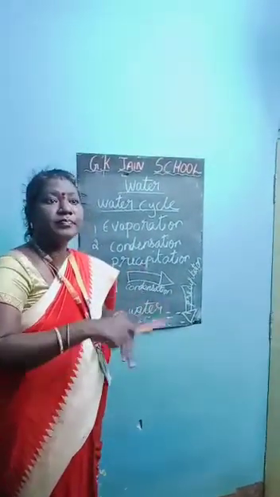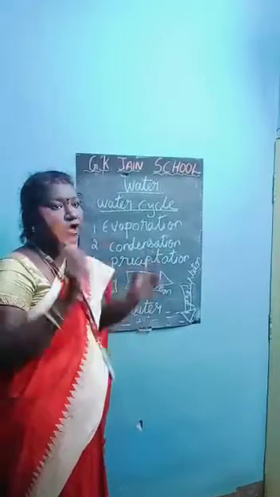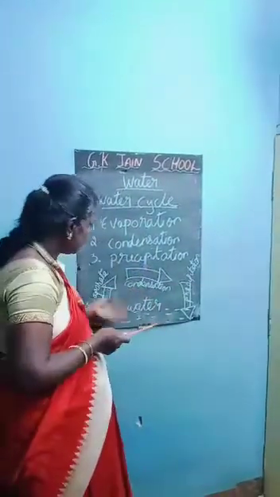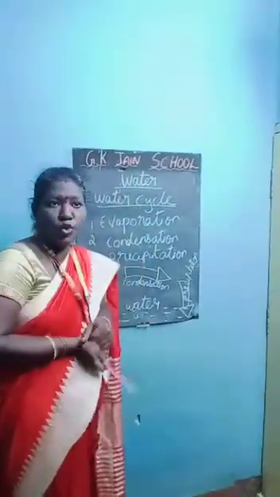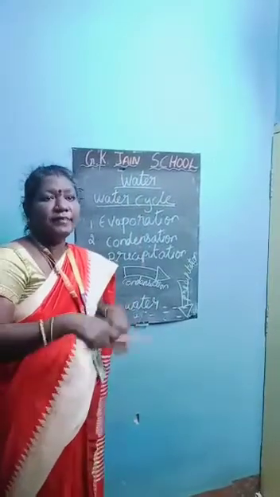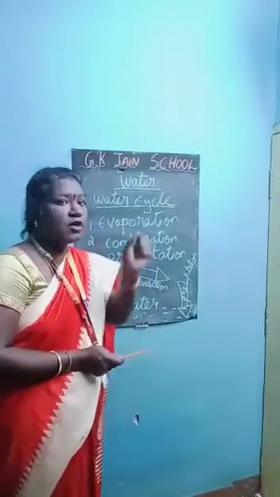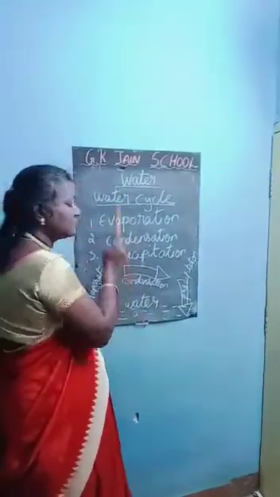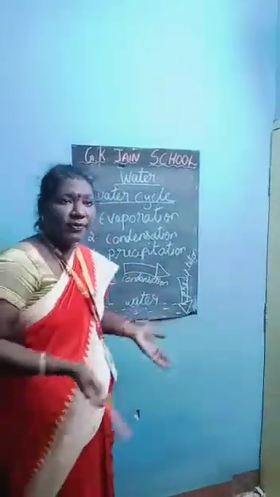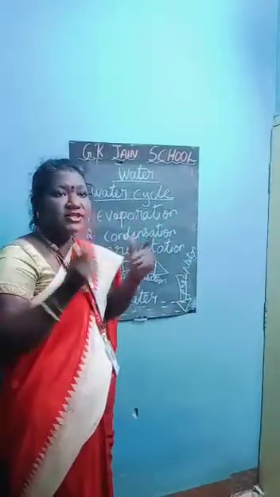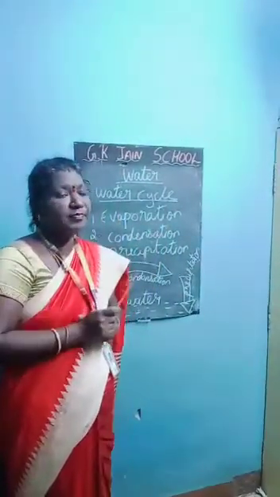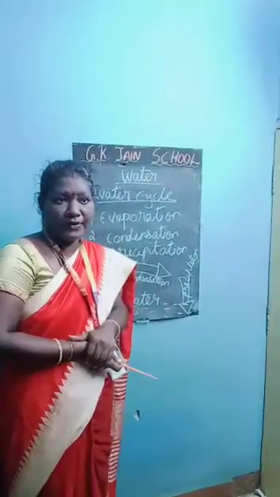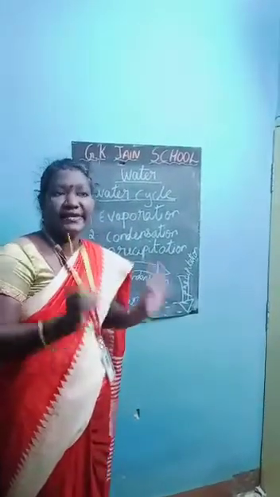Water vapor, when it comes into contact with cool air. When the water vapor goes up, it meets the cool air in the atmosphere. It becomes small water droplets. This is called condensation. What is known as condensation? The evaporated water comes in contact with cool air and becomes water droplets. This is known as condensation.